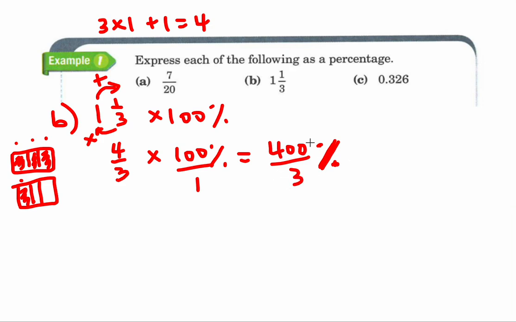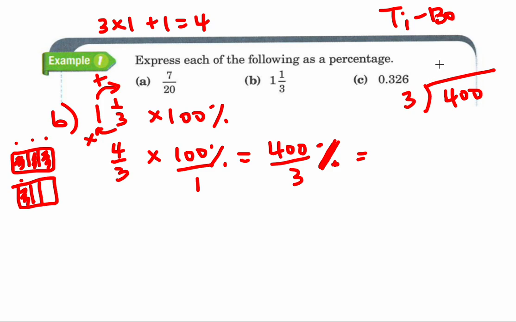This is an improper fraction. 400 thirds percent isn't really helping anybody, right? Remember, we want to write our answer where it makes the most sense for people. We don't give people percents as improper fractions. If anything, we give them to them as mixed numbers, right? So let's go ahead and solve for this answer. 400 divided by 3. If you're ever confused how to set up your division, you can remember tie bow, or tying a bow. The top number goes inside. 400 goes inside. Bottom number goes outside.